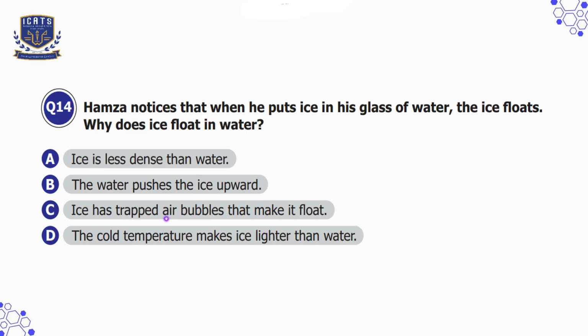Option C is ice has trapped air bubbles that make it float. That is incorrect because while ice may contain some air, the basic reason is it floats because of its lower density. Option D is the cold temperature makes ice lighter than water, which is incorrect because temperature affects density, but it's the structure of ice that makes it less dense. So I'll choose option A here.